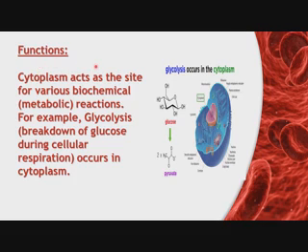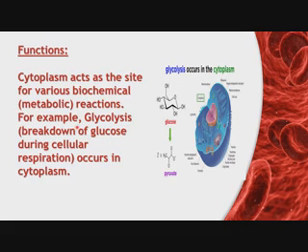Now function of cytoplasm. Cytoplasm acts as the site for various biochemical reactions. Biochemical reactions mean all chemical reactions that occur in the body of a living organism. These are also called metabolic reactions. They may be anabolic or catabolic. So all types of chemical reactions that occur in the body of a living organism. So cytoplasm is the basic site for various biochemical activities or biochemical reactions.